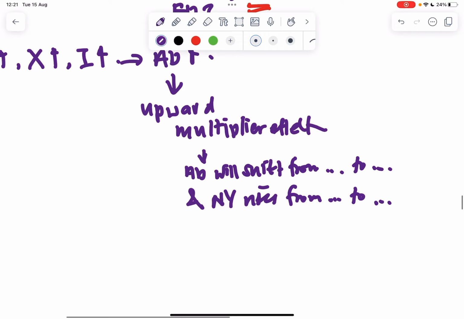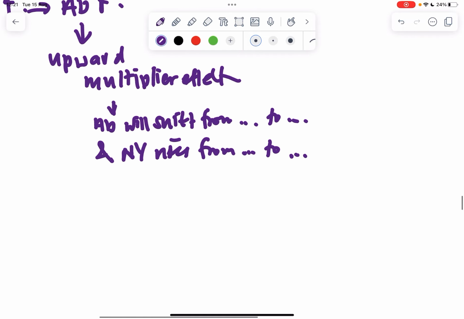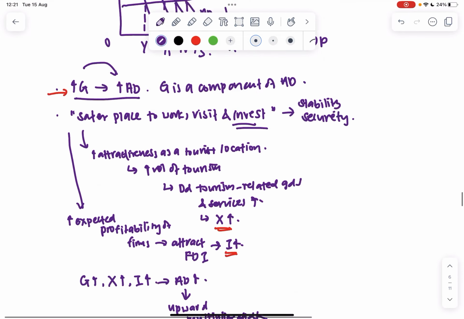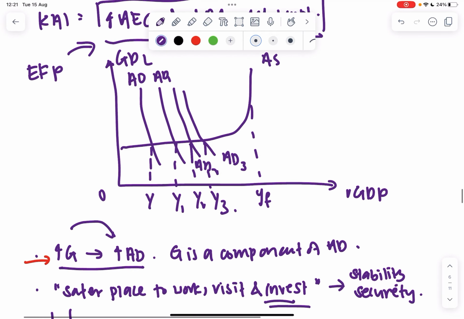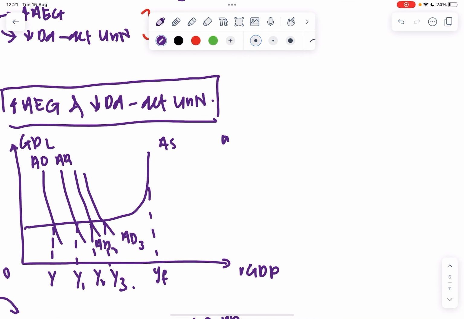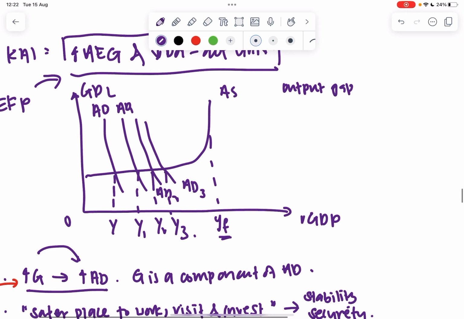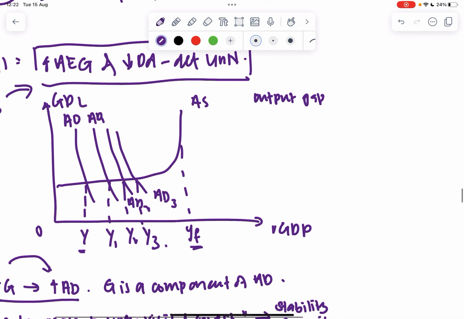So here, when there's a rise in national income, we can conclude that there will be actual economic growth brought about due to the increase in government expenditure. Secondly, when I look at the graph, you realize initially my output gap, which is the gap between my full employment and where my economy is at, is YF minus Y units.